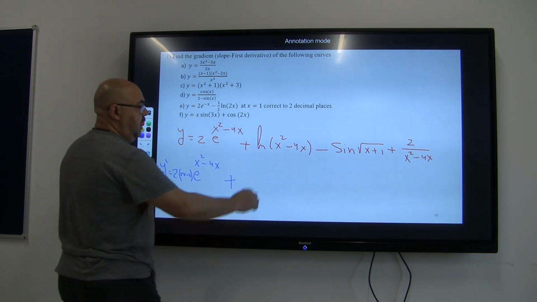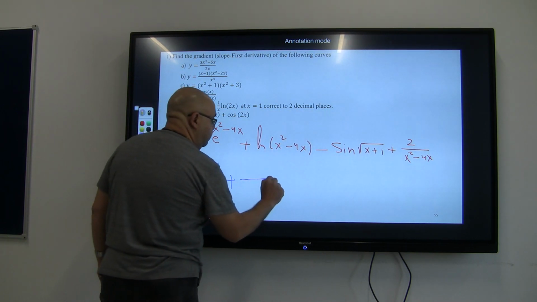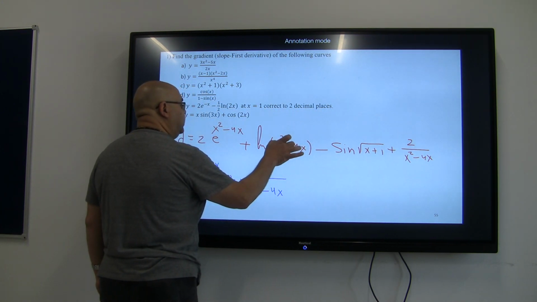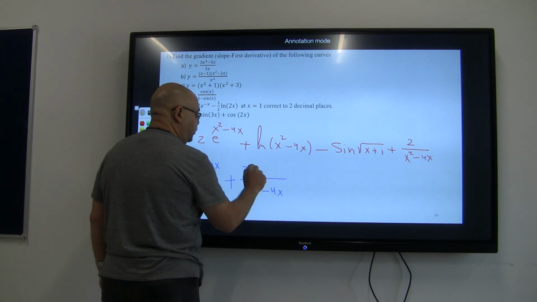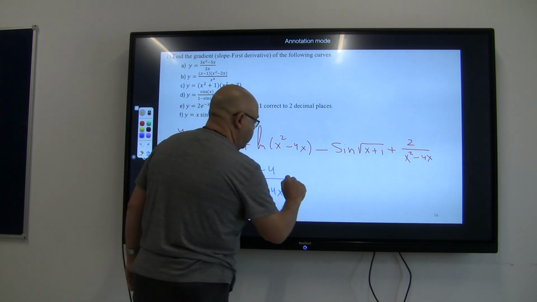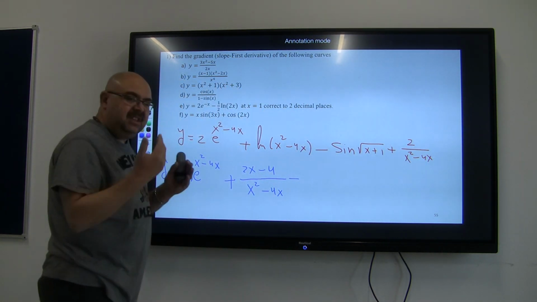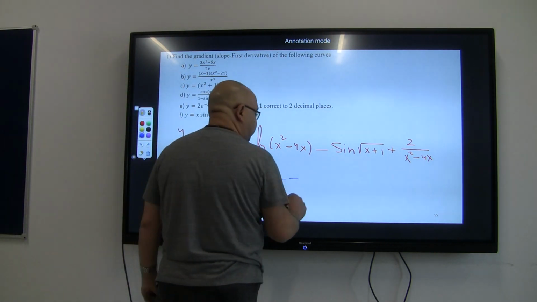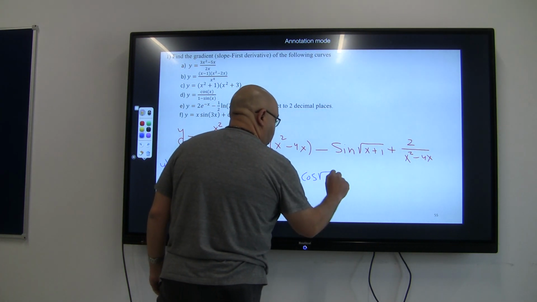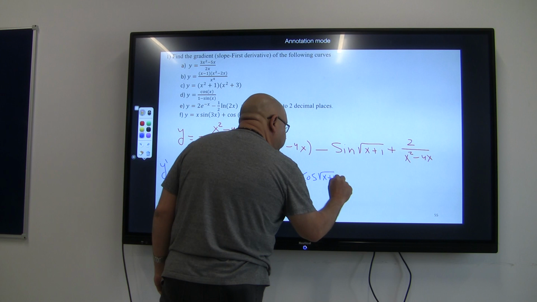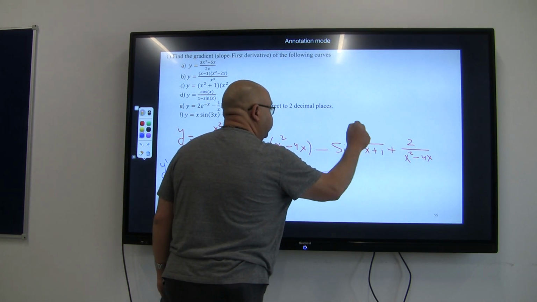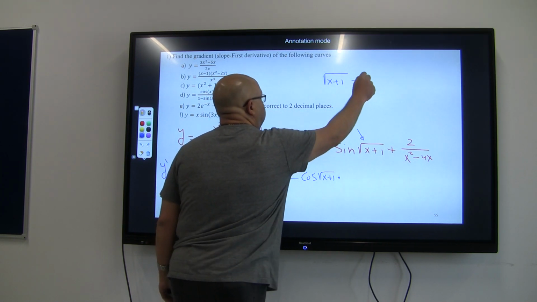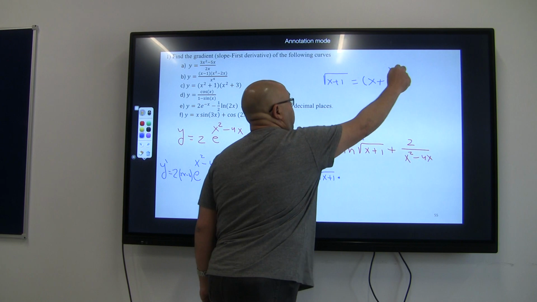Then plus, I have the logarithmic function. So it's going to be simply 1 over x squared minus 4x times the derivative of this function, which is going to be 2x minus 4. Then a minus for the sine, and the argument of the sine function, the trigonometric function. So it's going to be negative of cosine of root x plus 1 times, don't you forget, the derivative of this function. I want to differentiate root of x plus 1, which simply can be put as x plus 1 to the power of half.